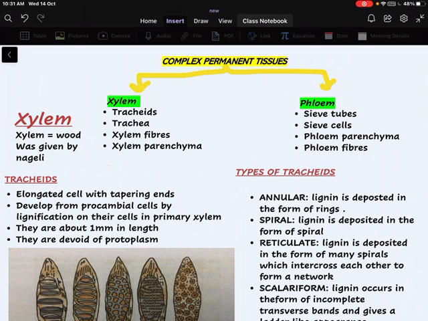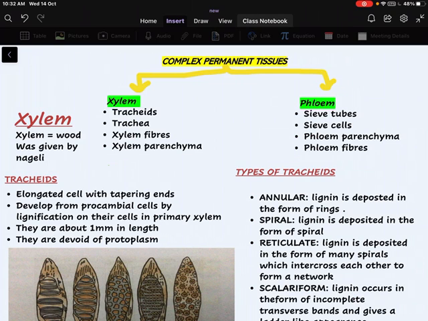Today we will discuss complex permanent tissues. Before that, let's know what permanent tissues are. Permanent tissues are those tissues which have lost their ability for division. That is, they have attained a definite shape, size and form. These permanent tissues are divided into simple and complex permanent tissues.